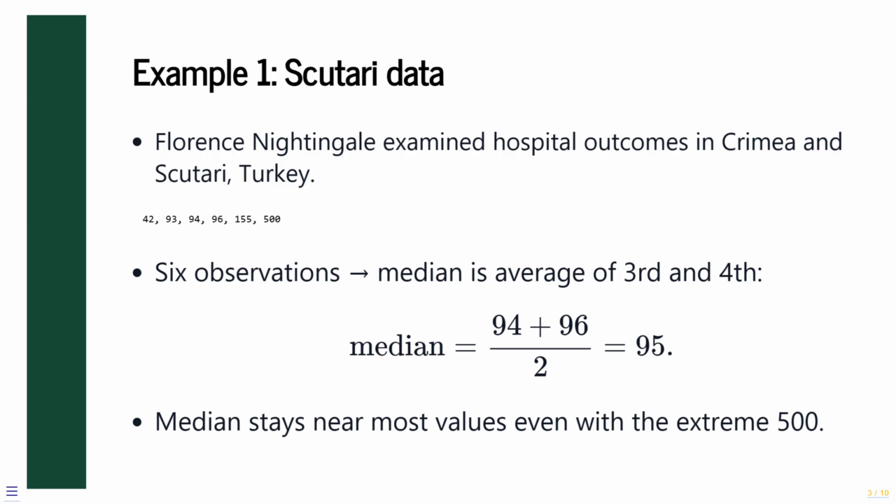Unlike the mean, which was pulled upward by the extreme value of 500, the median remains close to where most of the data lie. This robustness is why medians are often preferred for skewed data such as incomes, house prices, or medical costs, where a small number of unusually large values are common.